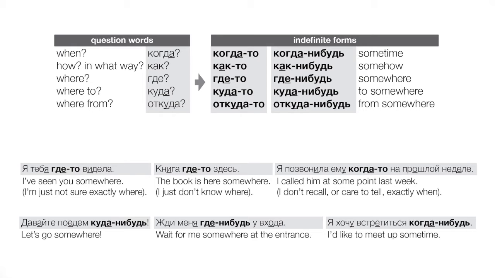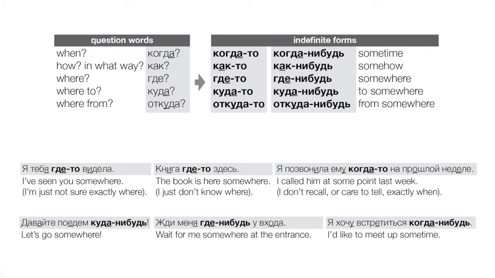Okay, so let's look at examples. Давайте поедем куда-нибудь. Let's go somewhere. Okay, now this is a давай expression. I guess technically it's an imperative. It's a мы imperative. Okay, and this trip is in the future, right? And it's totally open-ended, right? The speaker has no particular place in mind here. And on top of that, it's a future event, right? So we're going to use не будь.